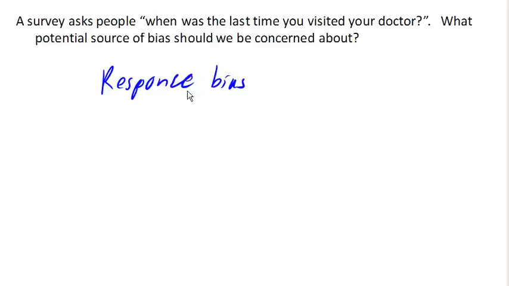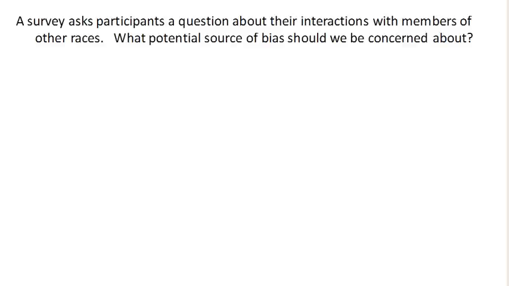Now, some of these are sort of intentional nefariousness. Like a self-interest study, we might be concerned about intentional deception. But oftentimes, these biases are not intentional, and response bias is certainly one of those. So suppose that a survey asks participants a question about their interactions with members of other races, how well they get along with black people or Asians. What would we be concerned about here?